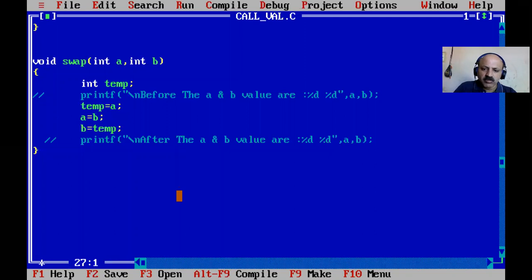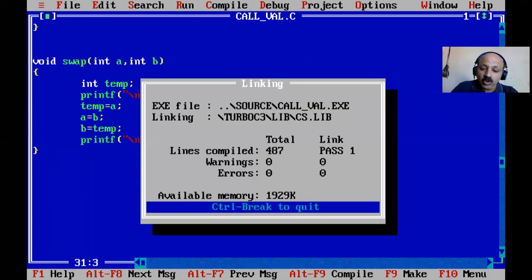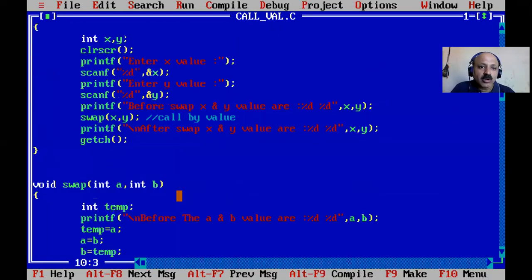That is the call by value technique. Call by value does not swap, and that is how it is named: the value is passed, the X value is assigned to A and the Y value is assigned to B, but X and Y are at a different location, an integer is 2 bytes, and A and B are at a different location.